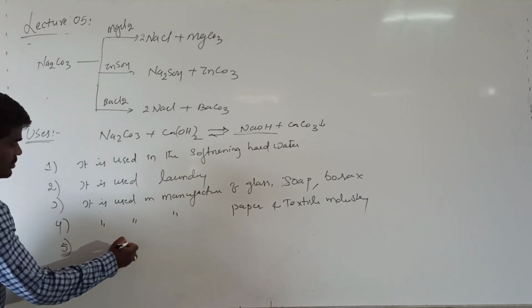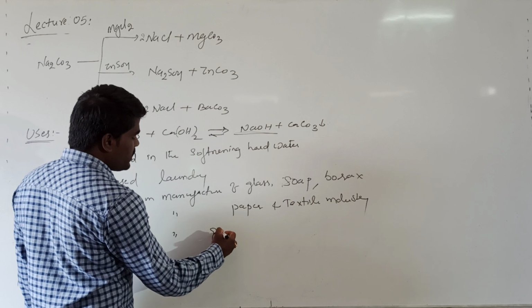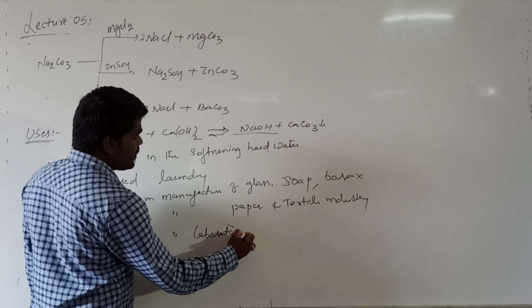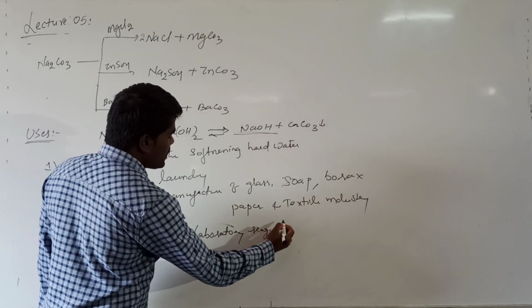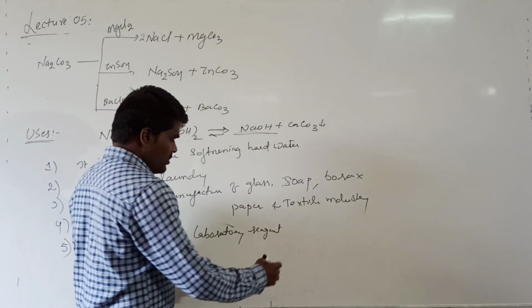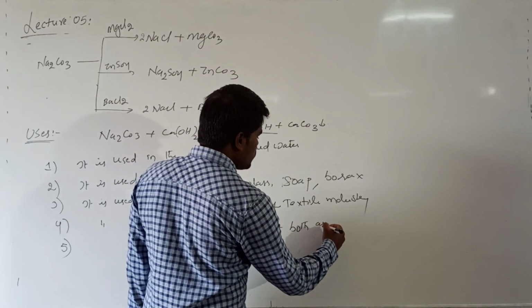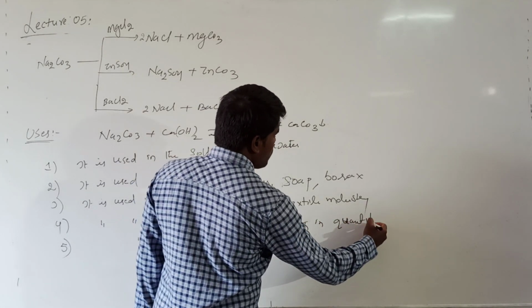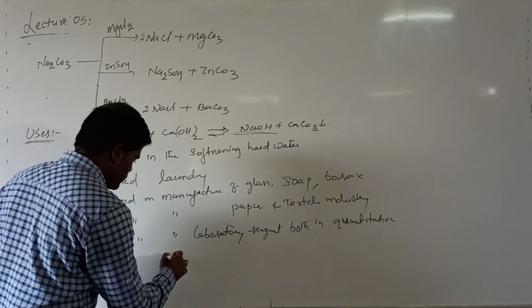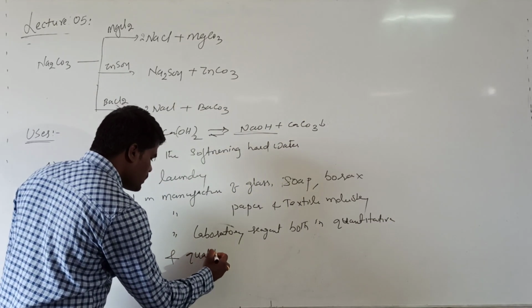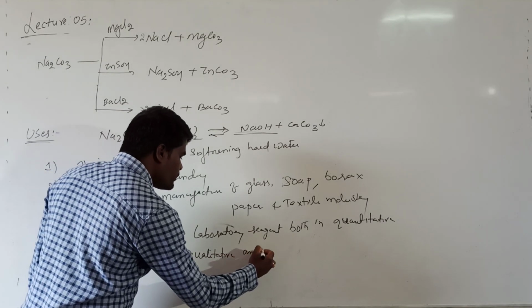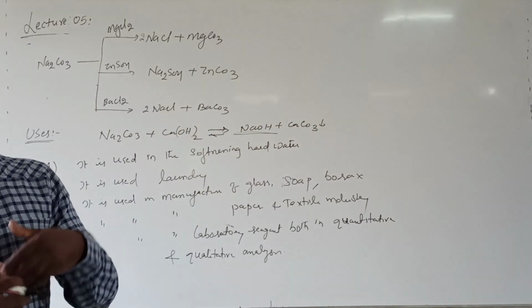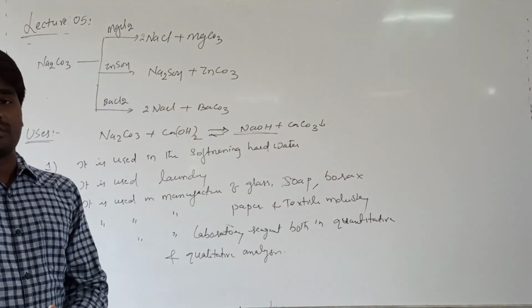It is also used in both qualitative and quantitative analysis. It is used as a laboratory reagent in the identification and estimation of other substances.